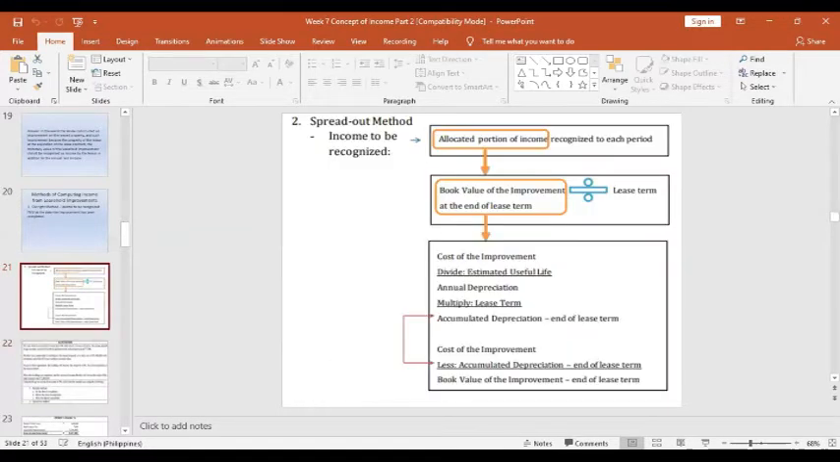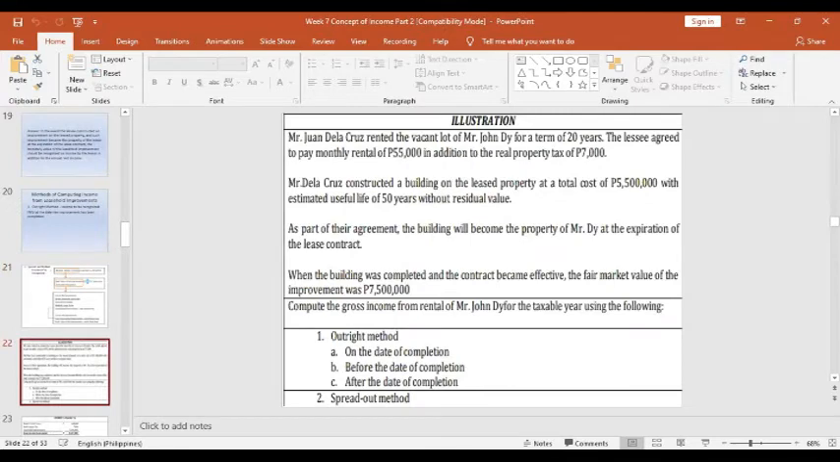And this cost of improvement should also be deducted or included to the rent income. Okay, so let's have the following illustration here. Mr. Juan de la Cruz rented the vacant lot of Mr. John D for a term of 20 years. The lessee agreed to pay monthly rental of $55,000 in addition to the real property tax of $7,000.